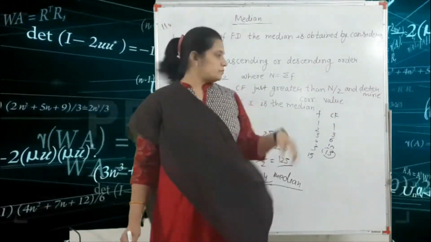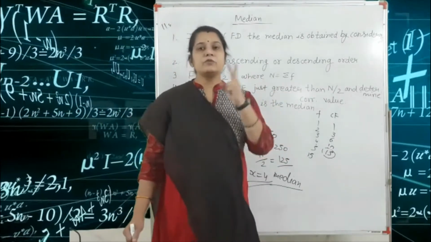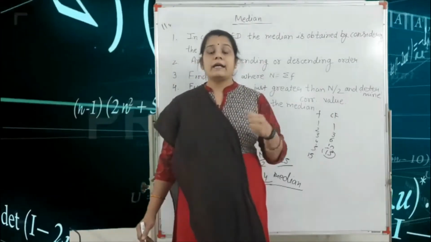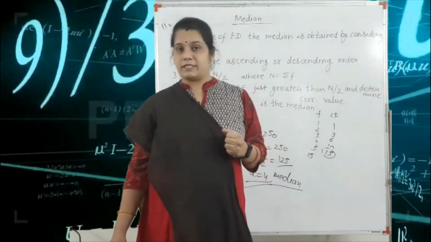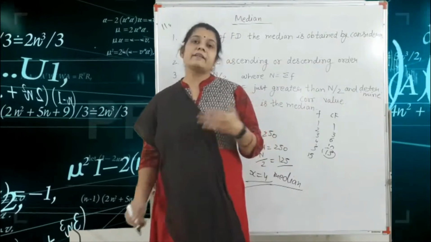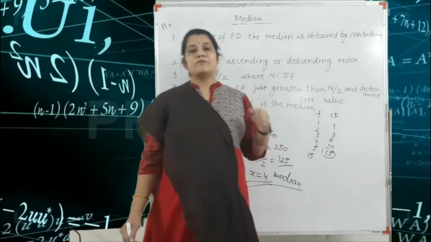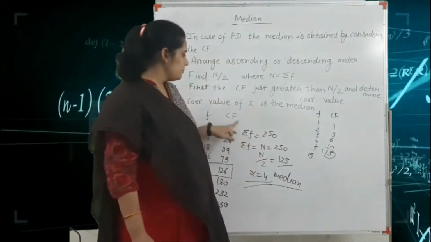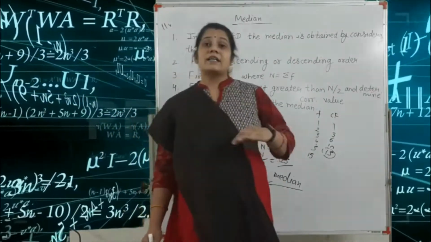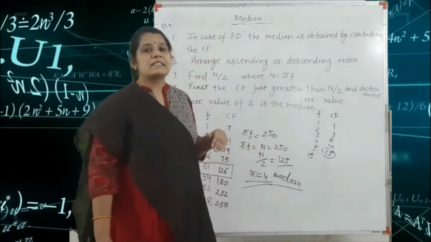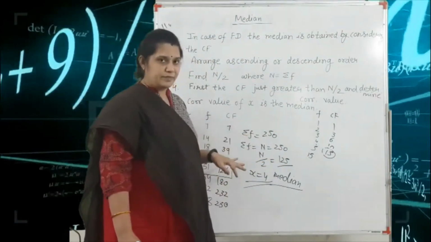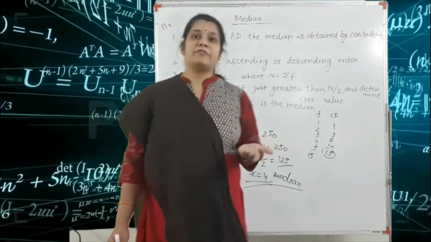Okay. So in the median, we have two types of questions. First one is the less than frequency and second one is the greater than frequency. Okay, so how do we classify the less than frequency and the greater than frequency? One important point is that if your CF is given in ascending order, that means it starts from a small number to a large number, then this is your less than frequency distribution.